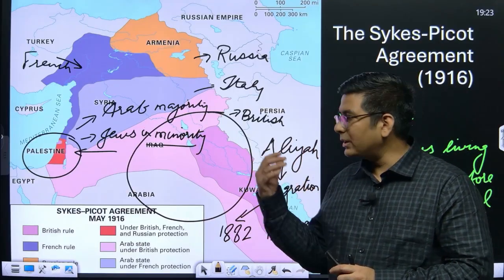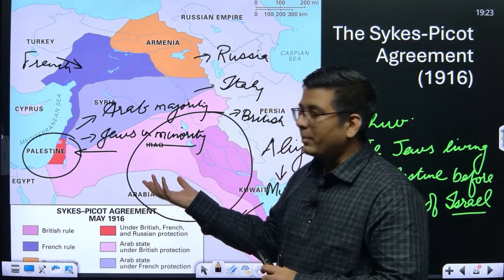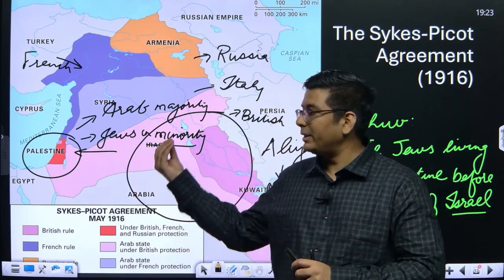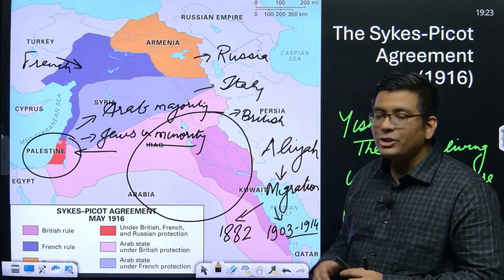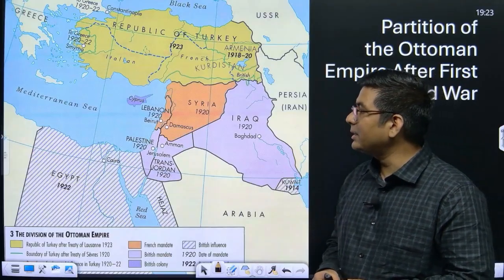So it is natural that if the migration is going to happen, the demography is going to change. Eventually the numbers are going to increase. Okay, so that is basically the initial thing. I hope the Sykes-Picot Agreement is clear.